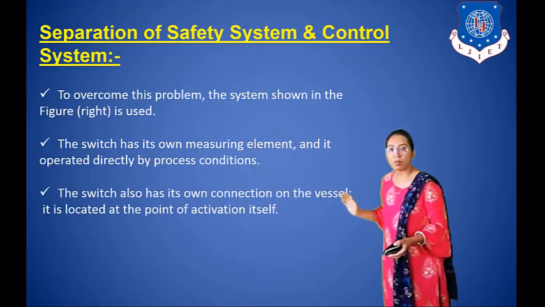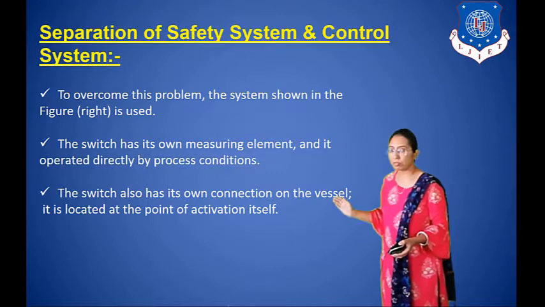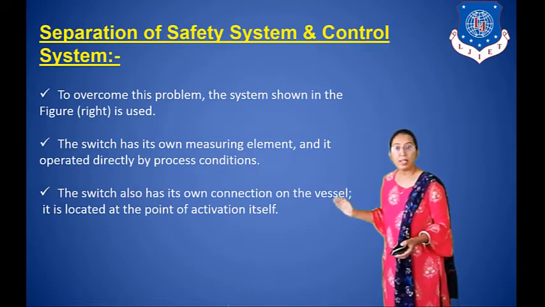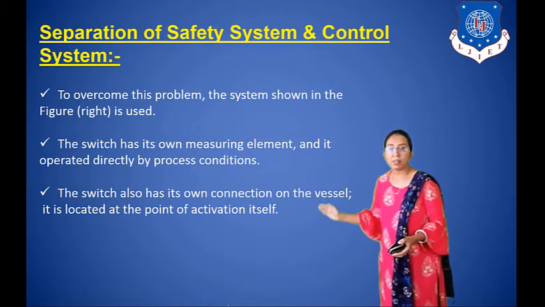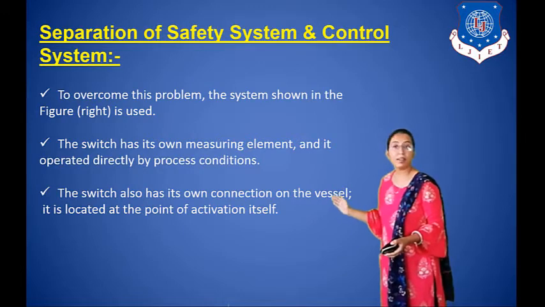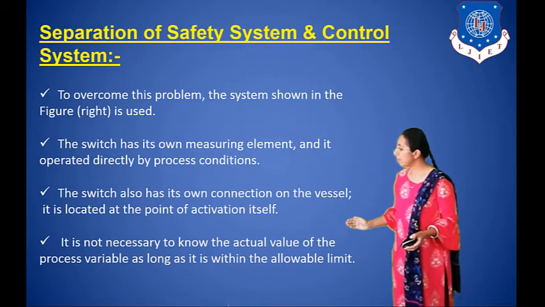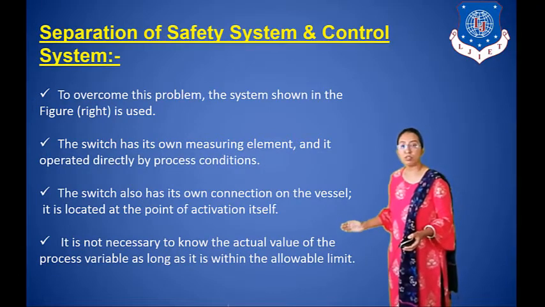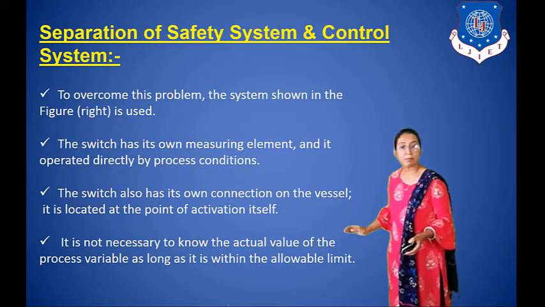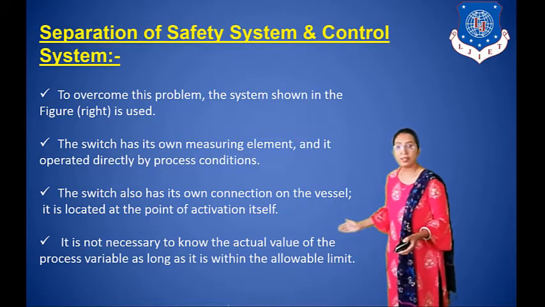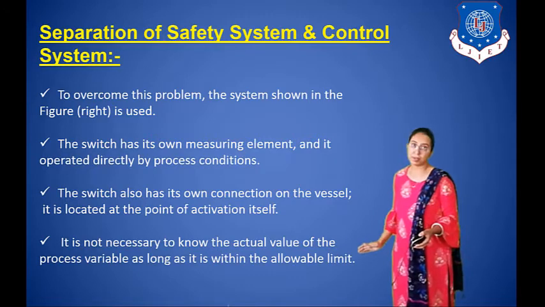The switch also has its own connection on the vessel. It is located at the point of activation itself. It is not necessary to know the actual value of the process variable as long as it is within the allowable limit.